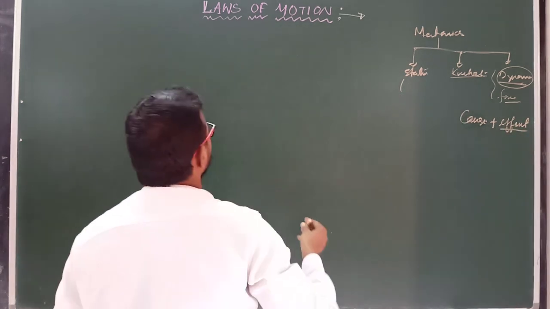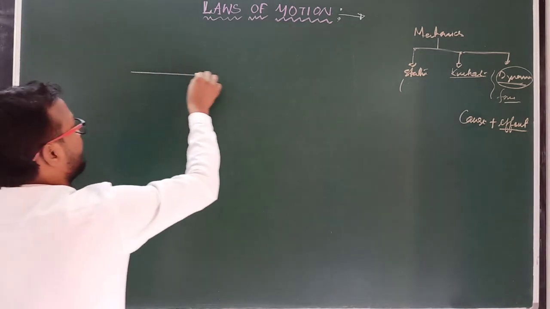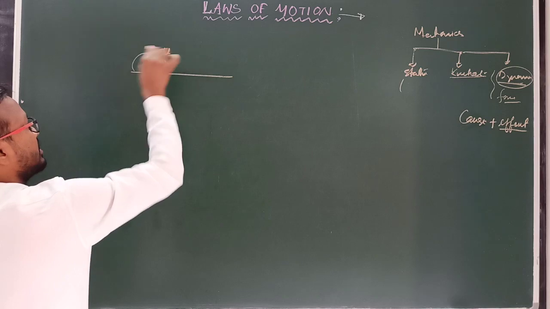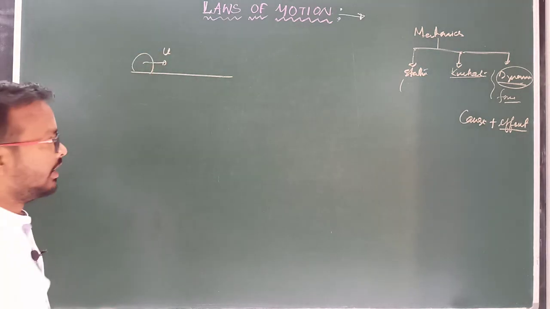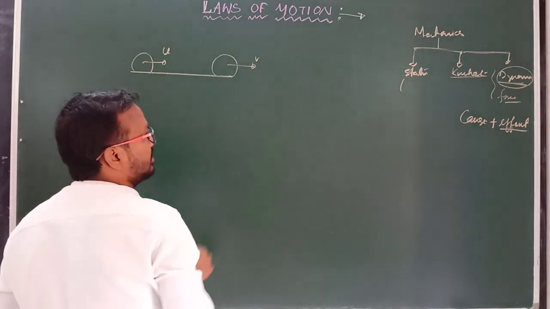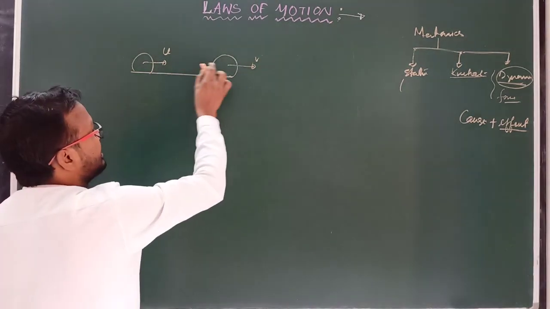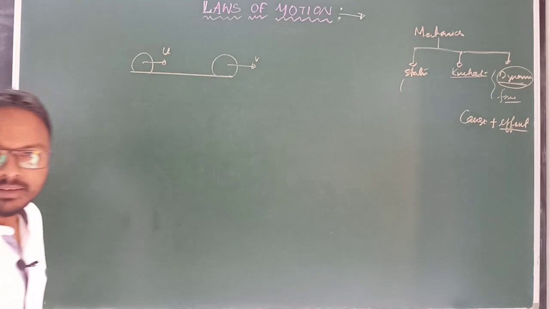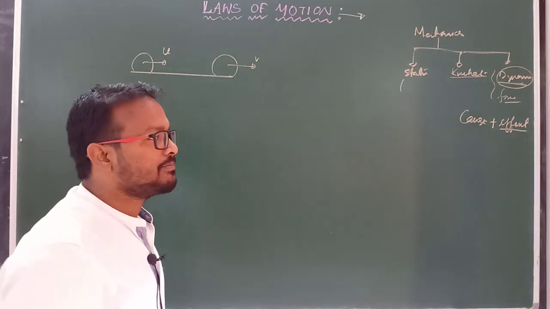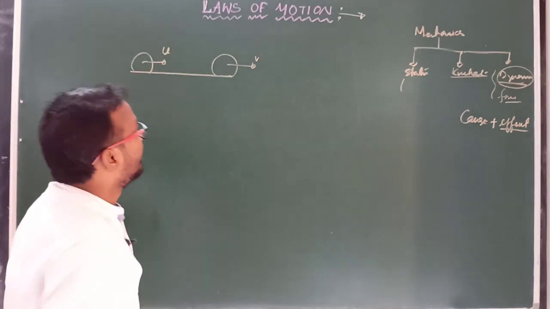Suppose I am taking straight line motion. Suppose there is a body which is moving with initial velocity u. After some time it changes its velocity to v. Clear? So a velocity change means acceleration develops.